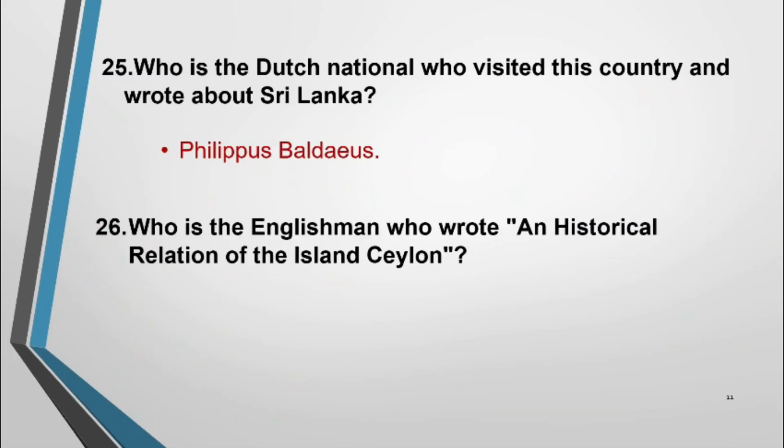Right, now we have come to the last question of this video, because there are 50 questions included in this video, so that's why I divided into two parts. The first video consists 26 questions, and other part 2 video consists 24 questions. The last question of this video: who is the Englishman who wrote an historical relation of the island Ceylon? Answer should be Robert Knox.